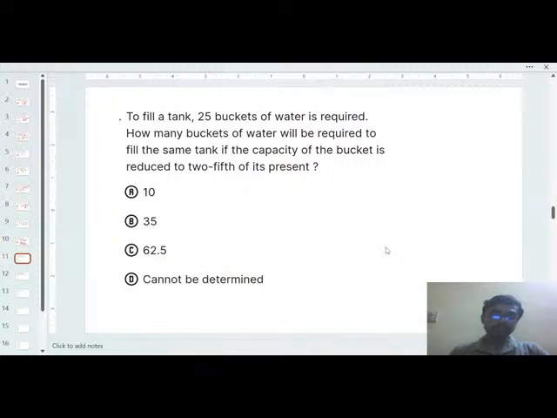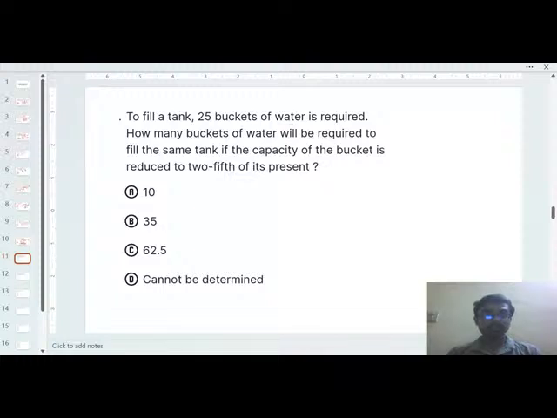Okay. Next question is another very interesting question: to fill a tank, 25 buckets of water are required. So the standard amount of water in a particular bucket, you can think that 20 liters of water can be stored in a particular bucket. So 25 buckets of water are required.